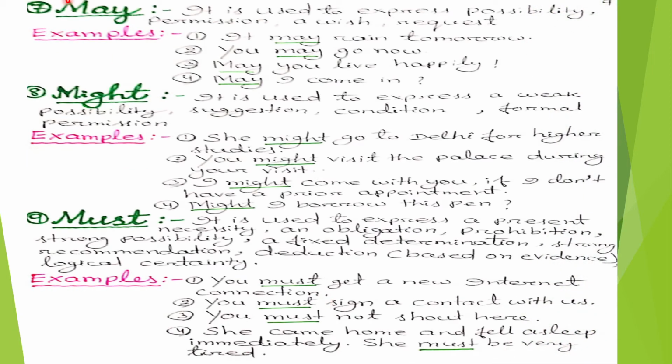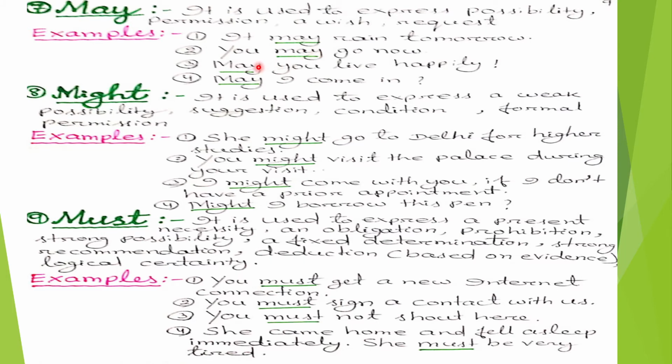We will discuss the modal auxiliary verb may. It is used to express possibility, permission, a wish, request. Examples are, it may rain tomorrow. In the first sentence, the modal auxiliary verb may is used to express possibility. Second example, you may go now. In this sentence, may is used to express the permission.